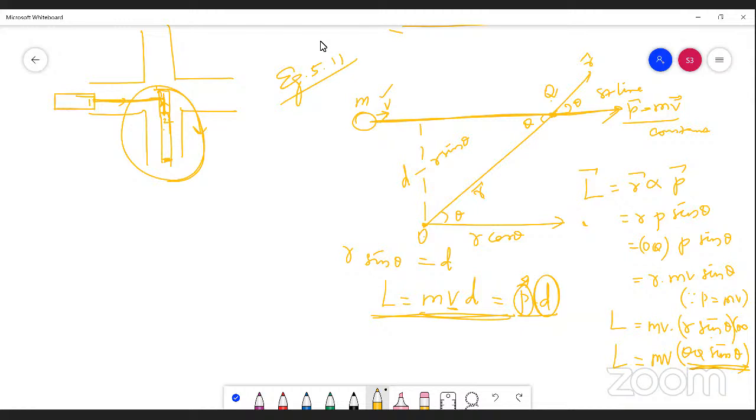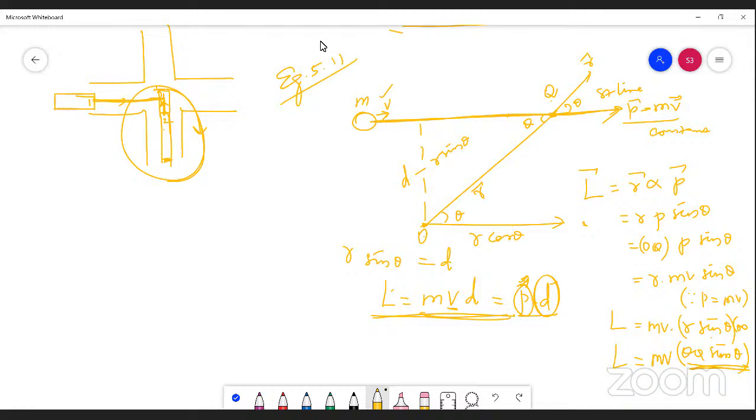This perpendicular distance won't change. Don't confuse yourself. The distance from the origin to the path along which the point mass is moving is a constant. If you assume the same point over here, and this is the path of the point mass, then the distance will be the same. So D is constant, P is constant, then L should be constant. So linear momentum is constant. The distance between the path of the point mass possessing linear momentum and the axis about which the angular momentum has been determined is a constant. So angular momentum is a constant.